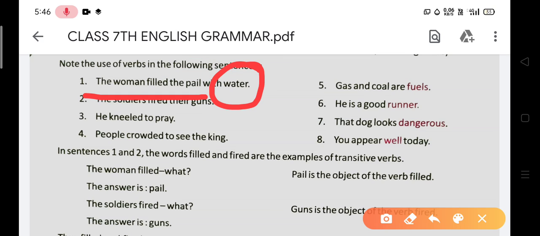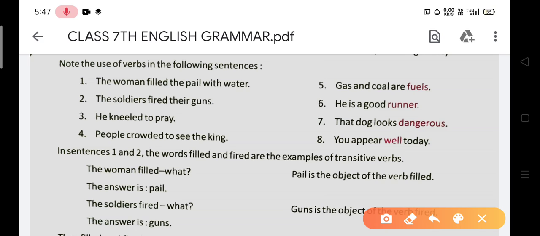In the next sentence also, the soldiers fired their guns. Fired, but what fired? Their guns. This sentence also has an object with the verb, so you can see that this is a transitive verb. Any doubt? I think no. The woman filled what? The answer is pail. Pail is the object of the verb filled. In this way, it is an example of a transitive verb.